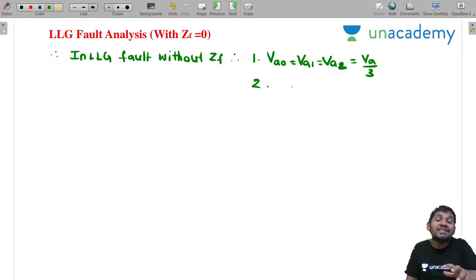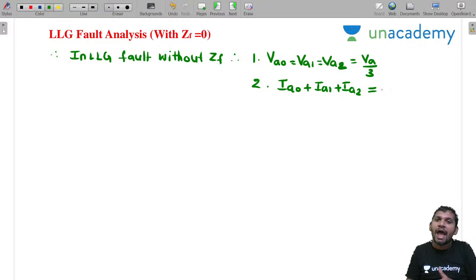By giving these conditions, it is also asking to identify the type of fault. Which faults are they giving? IA0, IA1, IA2 are given in the problem, and it is asking to identify the fault. Add all those currents. If the sum is 0, this is an LLG fault. If IA0 plus IA1 plus IA2 equals 0, that indicates the LLG fault.